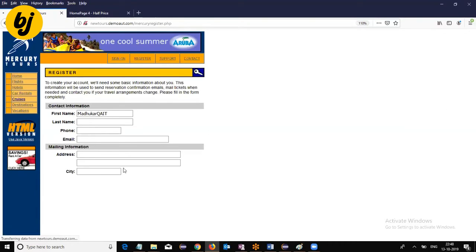Still some more components are there. The page is taking some more time to load.